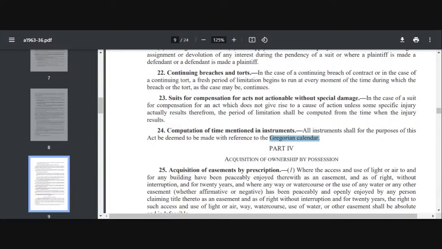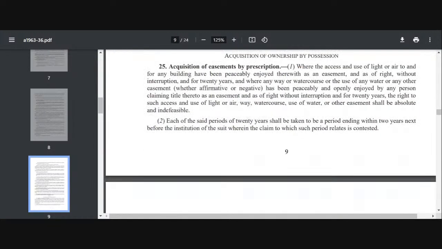Now the important part, which is part 4, which is acquisition of ownership by possession. Very important, and in this I won't be taking much time. You all already know, but this is an important portion, so I just need to tell you what is here. Okay, now if you see section 25, you will see here is acquisition of easement by prescription. We are talking about prescription and easement.